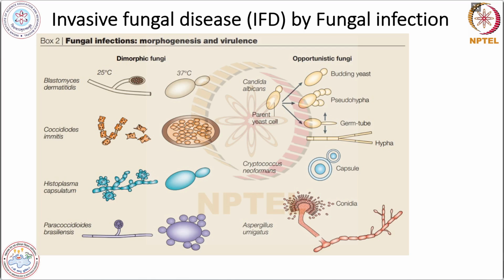If we talk about the morphogenesis and virulence of fungi, we can see that there are dimorphic fungi and opportunistic fungi. So how do they cause infection? Dimorphic fungi exist in two different forms depending on the temperature. If the temperature is around 25 degrees Celsius, they exist in the form of mold or mycelia. And if the temperature is 37 degrees Celsius, they exist in the form of yeast.